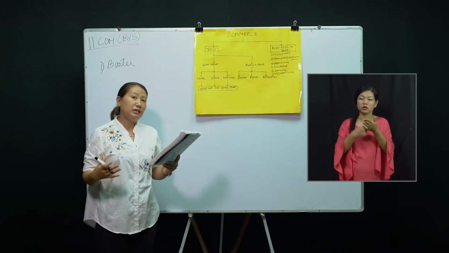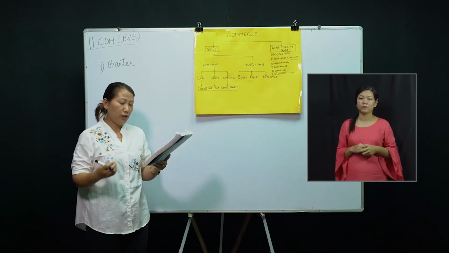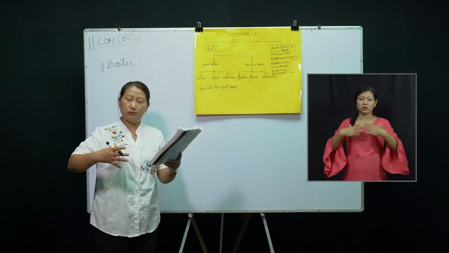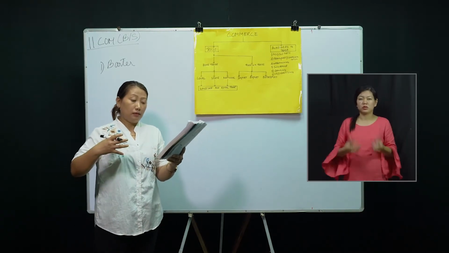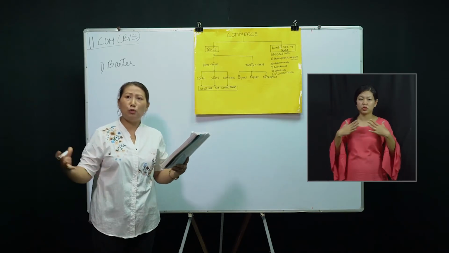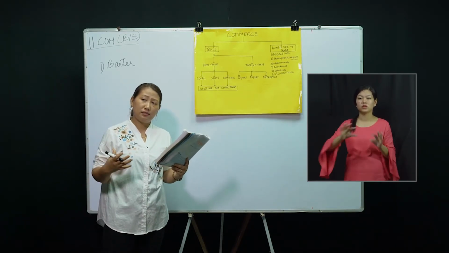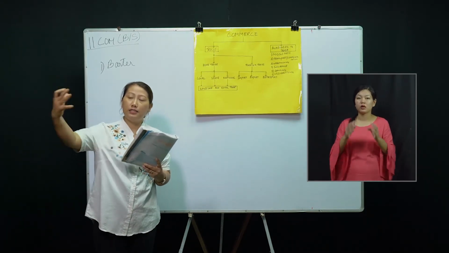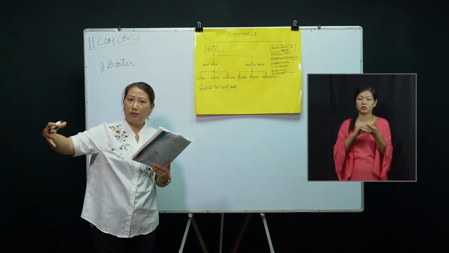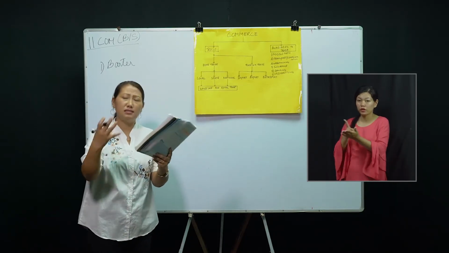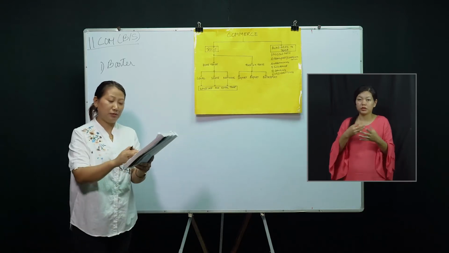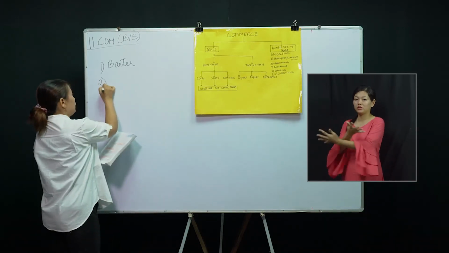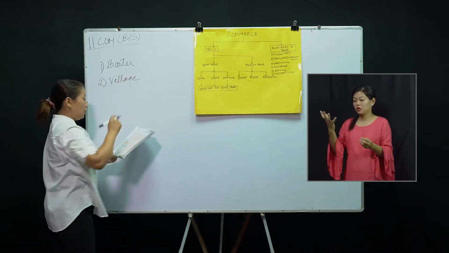In the beginning, human wants were very few, and whatever he produced was sufficient for him. But gradually human wants started increasing, and it was not possible for him to produce all the goods. So he decided to go and take something in exchange. He started exchanging goods among the family, village or people. That's how the barter system came into being. I will not go into detail because you already know the concept. The second one is the village economy. At the village level, now what happened?